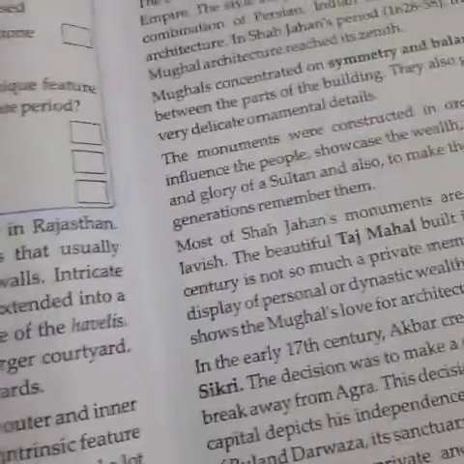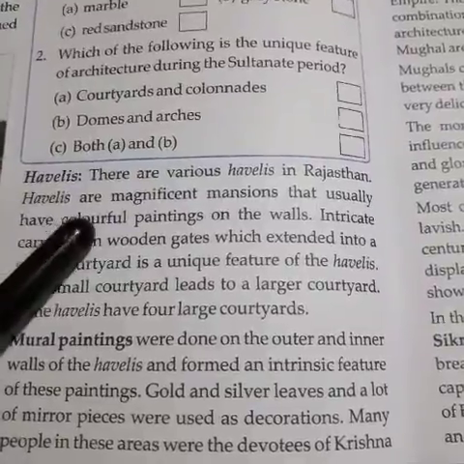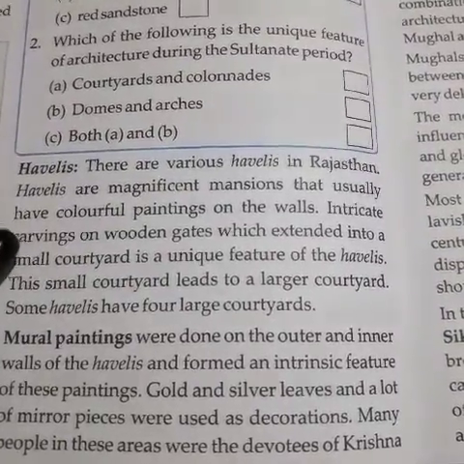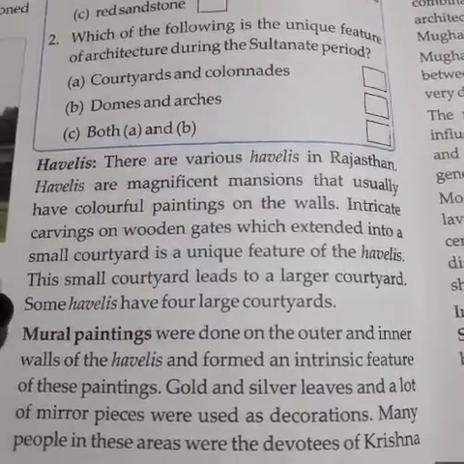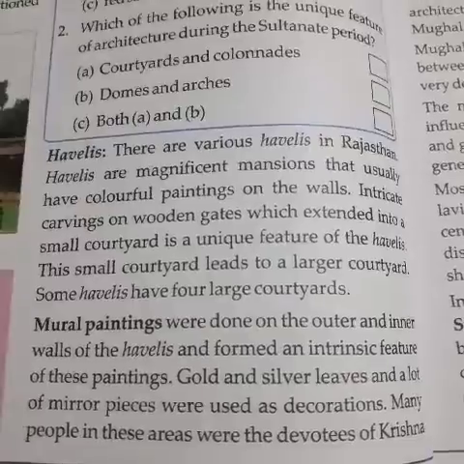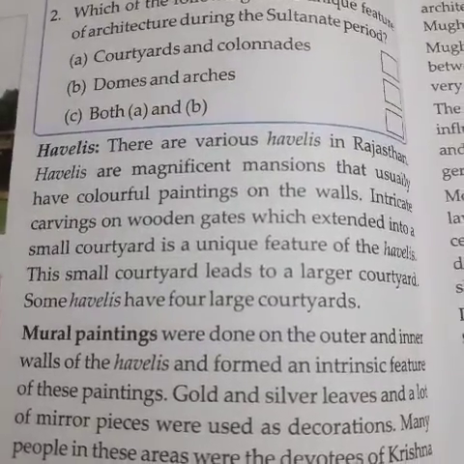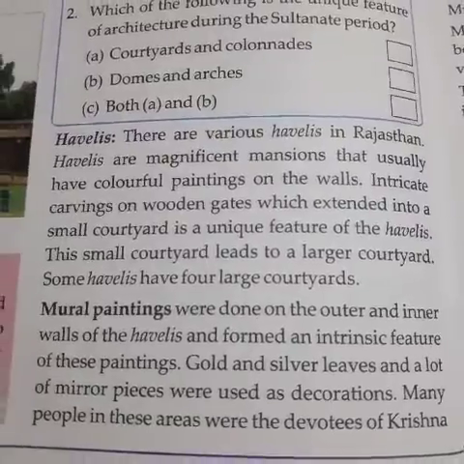Then Havelis are there. The various Havelis in Rajasthan. Havelis are magnificent mansions that usually have colorful paintings on the walls. Intricate carvings on wooden gates which extended into a small courtyard is a unique feature of the Havelis. The small courtyard leads to a larger courtyard. Some Havelis have 4 large courtyards.